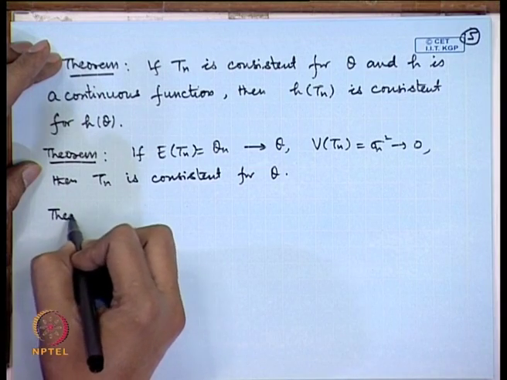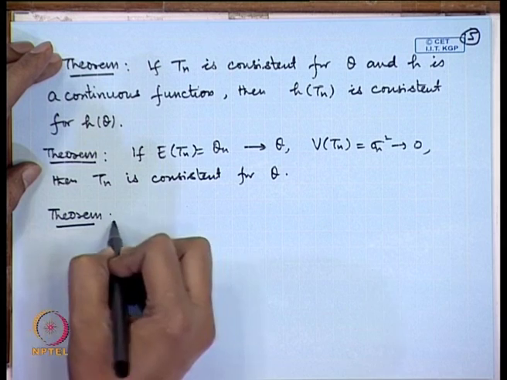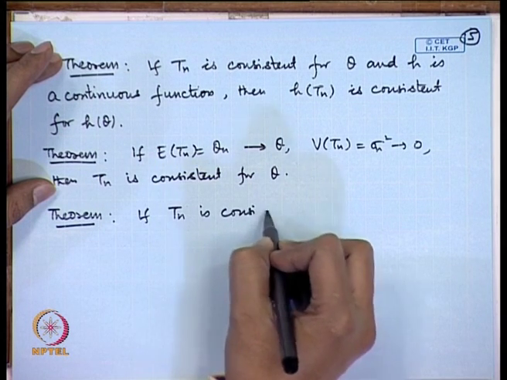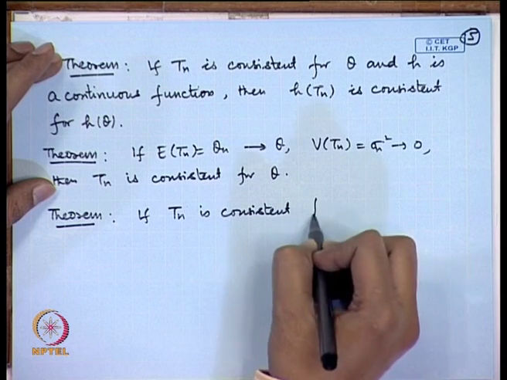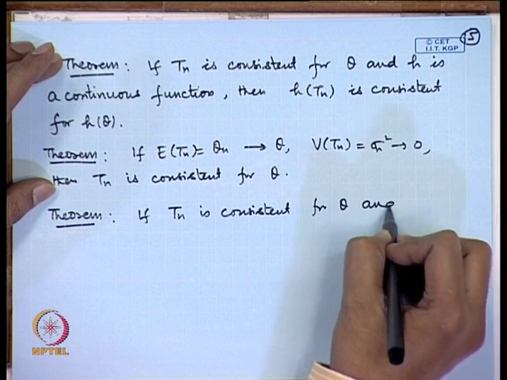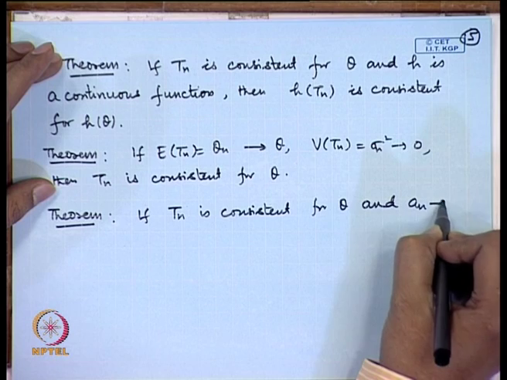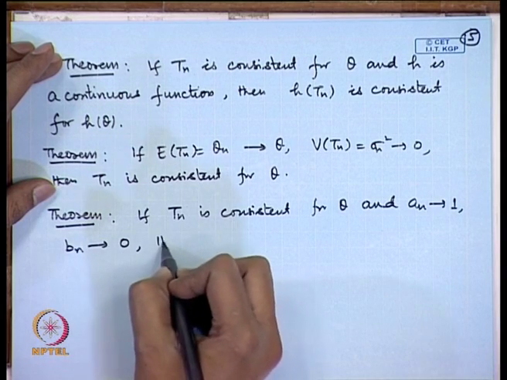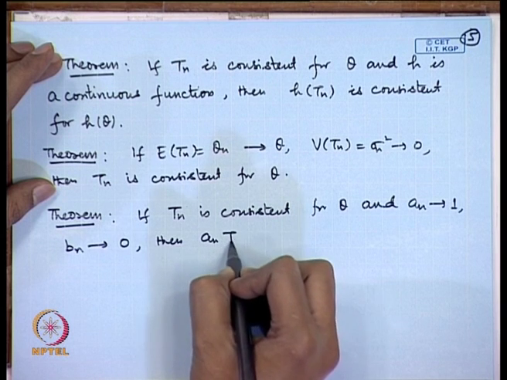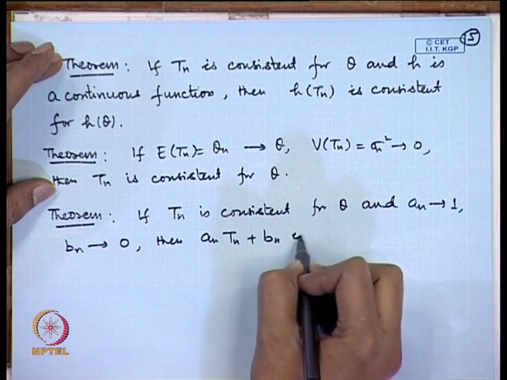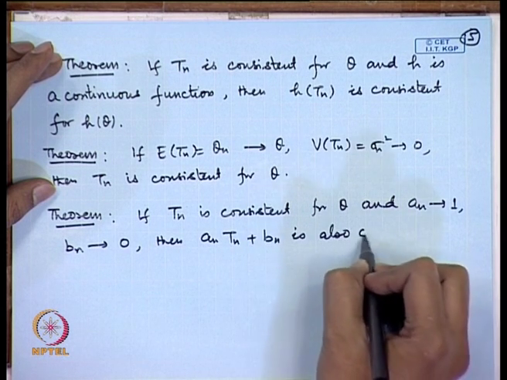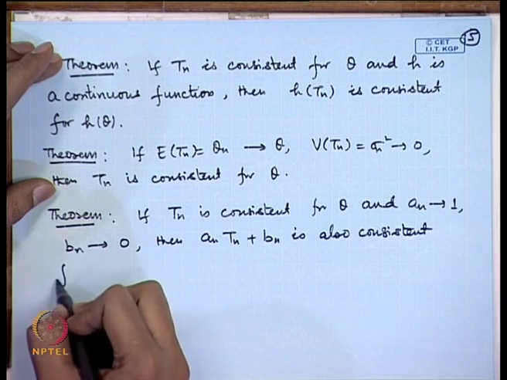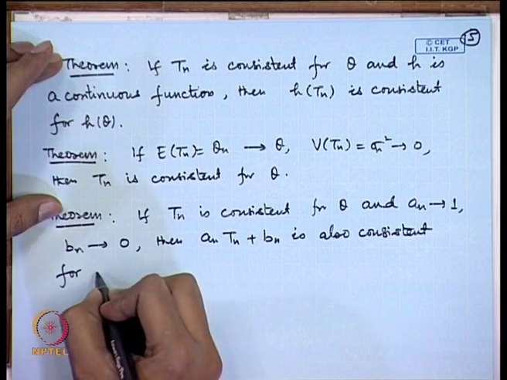Similarly, if T n is consistent and A n is a sequence of numbers which goes to 1, B n goes to 0, then A n T n plus B n is also consistent for theta.